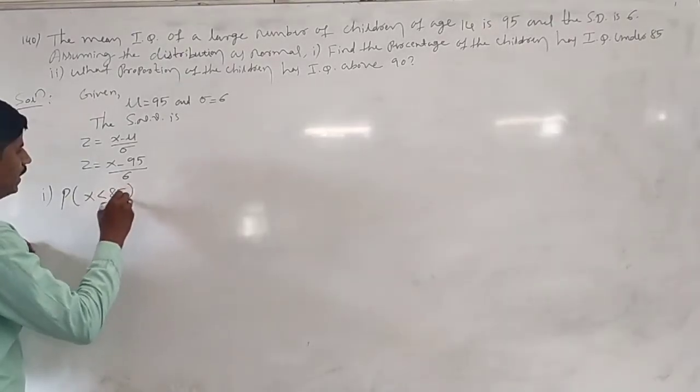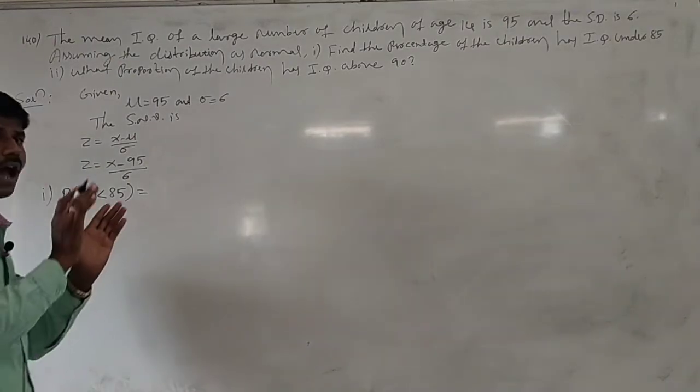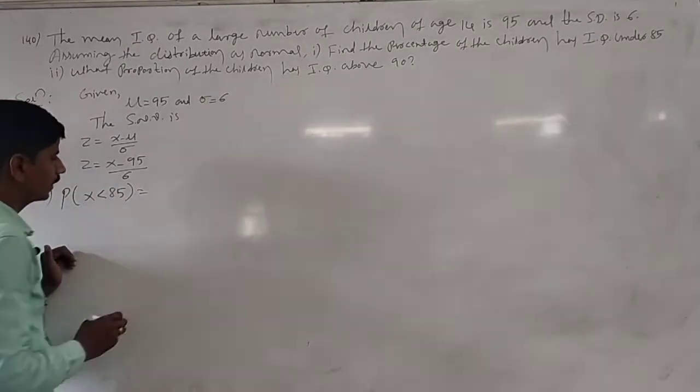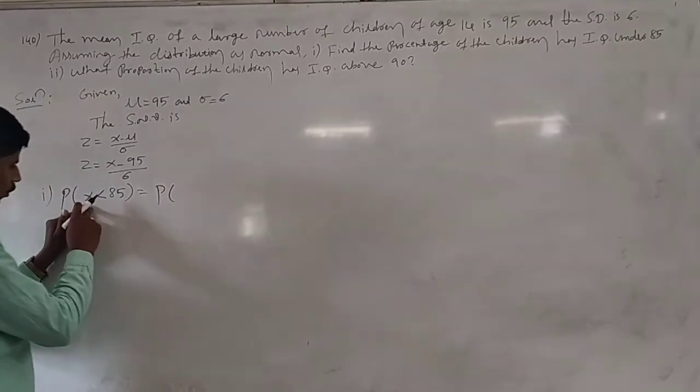Under 85. Here you have to find the probability that x is less than 85. Find the percentage of the children who have IQ under 85. Under means below. Okay, here write down the probability of x. You know the x values.